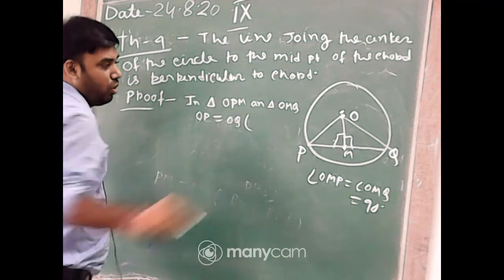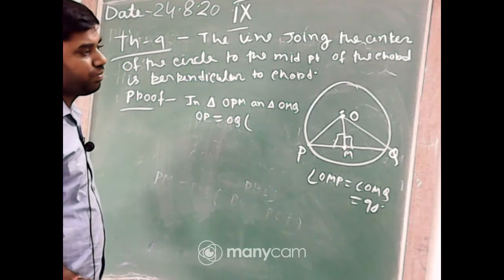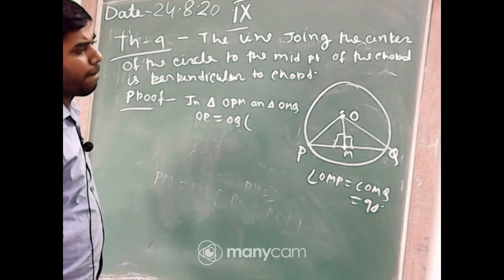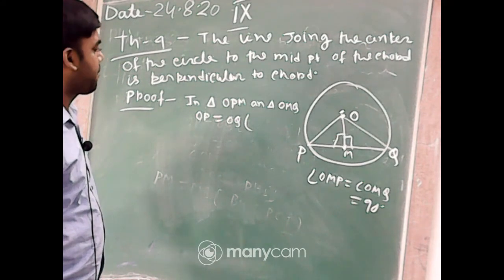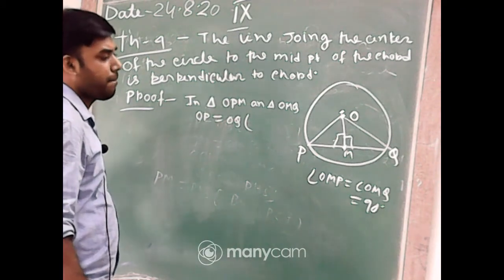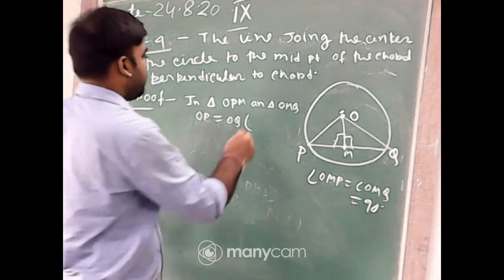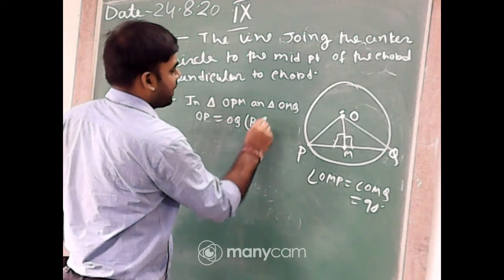Why OP equal to OQ? Radius, yes, because they are the radii of the same circle.